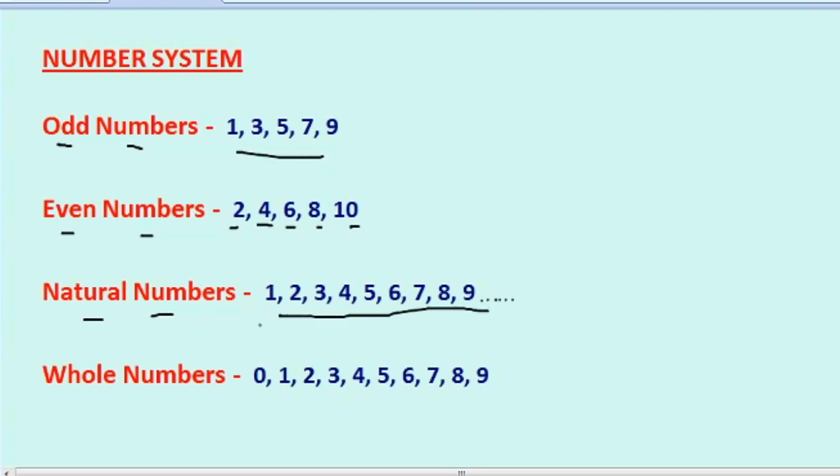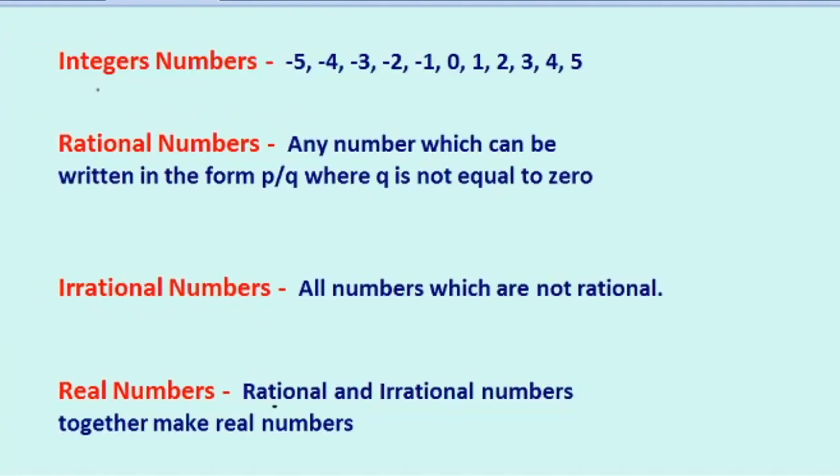After that, if we add 0 prior to 1, before 1, then it will become whole numbers. Whole numbers start from 0, natural numbers start from 1. Simple, isn't it? Now let's move to integers.